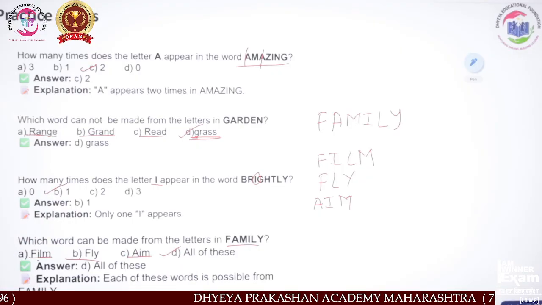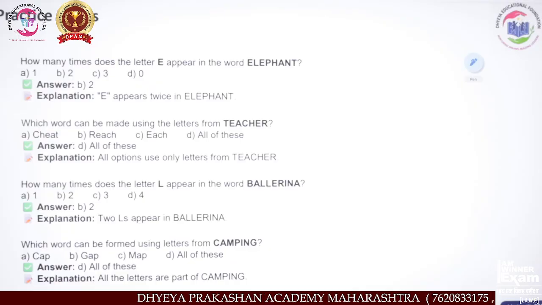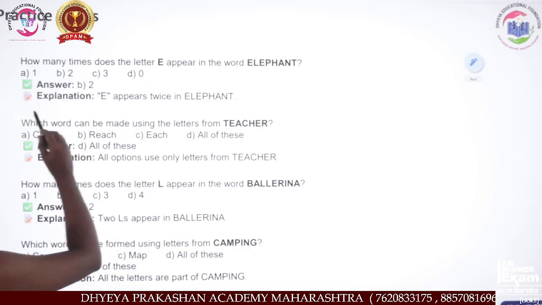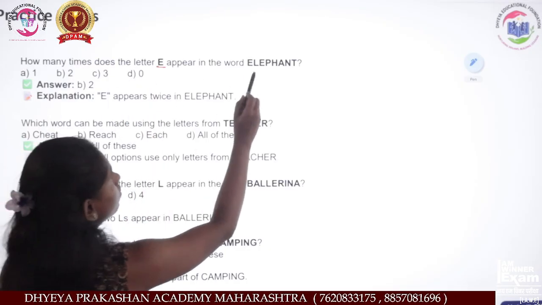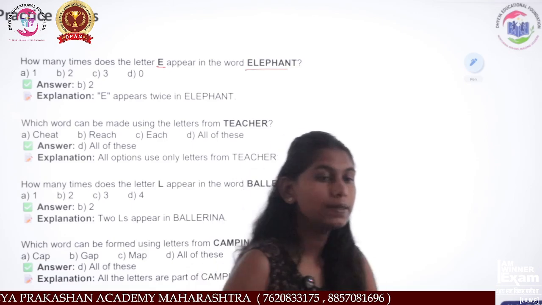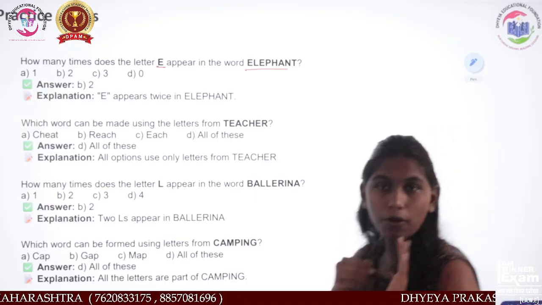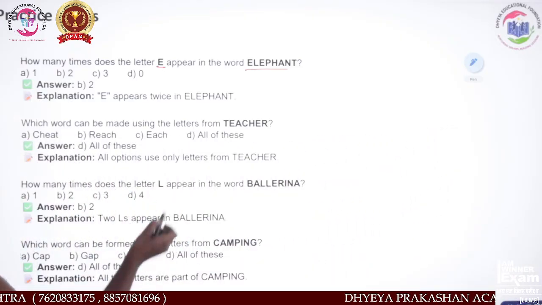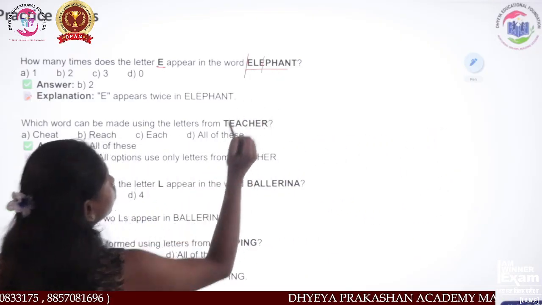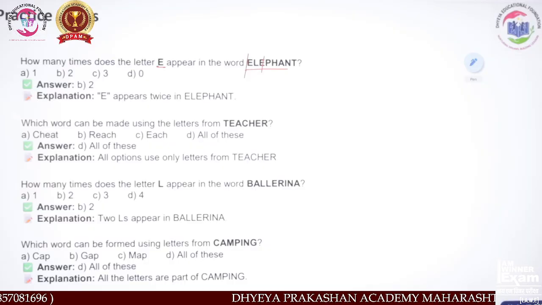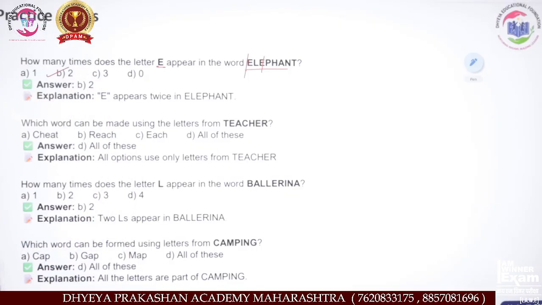Okay, then next: how many times does the letter E appear in the word elephant? Now you have to count the letter E. So count 1 and 2. So there are 2 E's in the word elephant. So the correct option will be option number 2, that is option B.